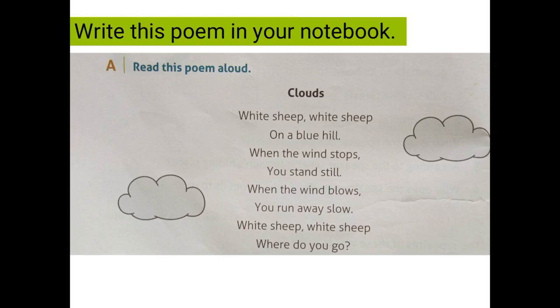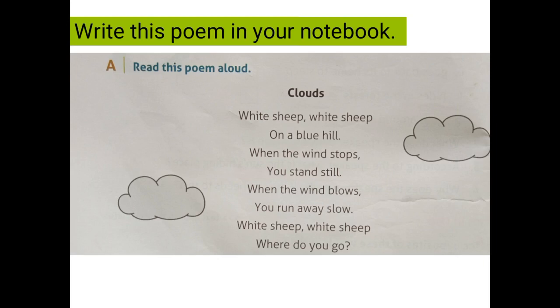Okay? So in this poem, they are denoting the clouds as white sheep. They are saying white sheep on a blue hill. Blue is the color of the sky, and in the blue sky there are clouds which look like white sheep. When the wind stops, you stand still.